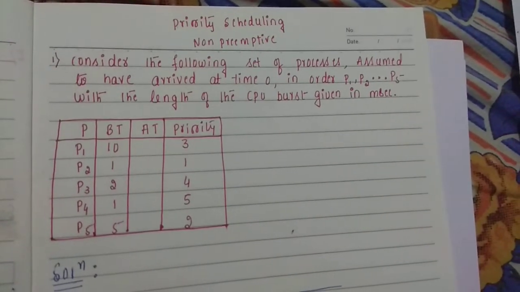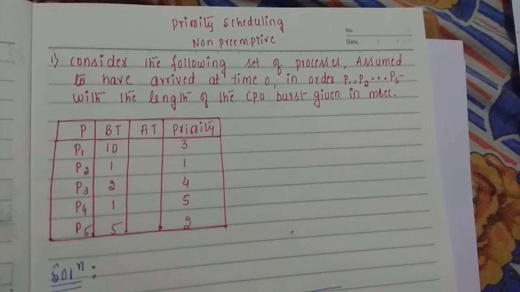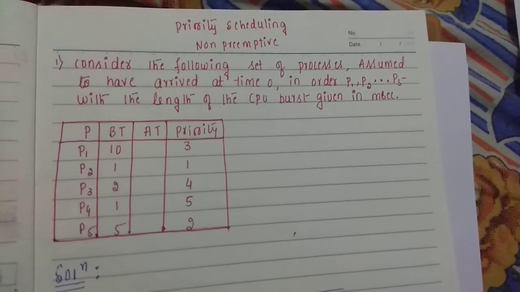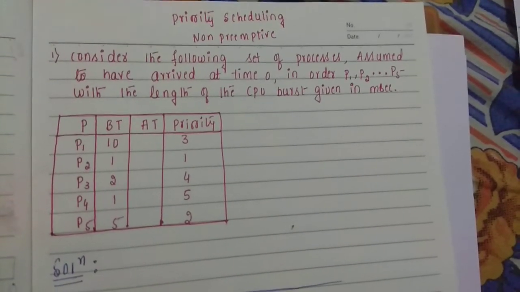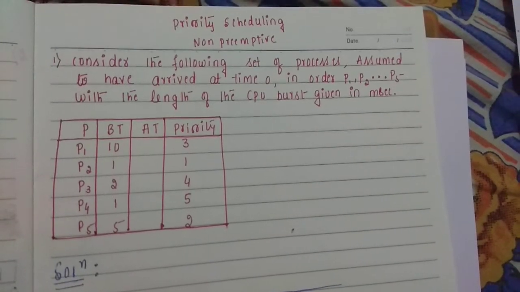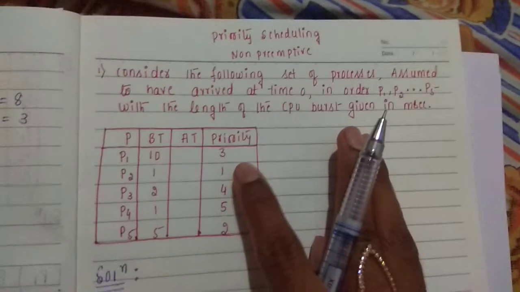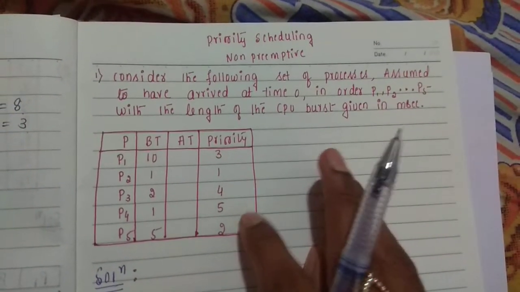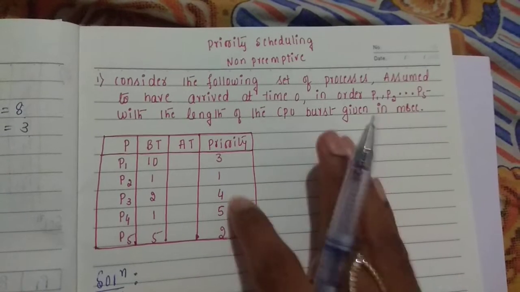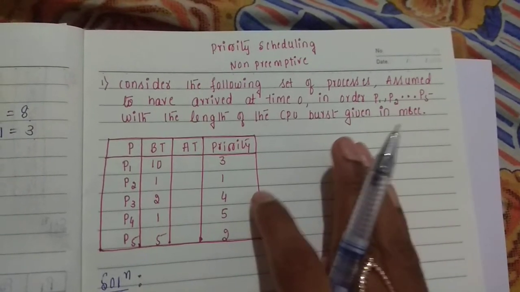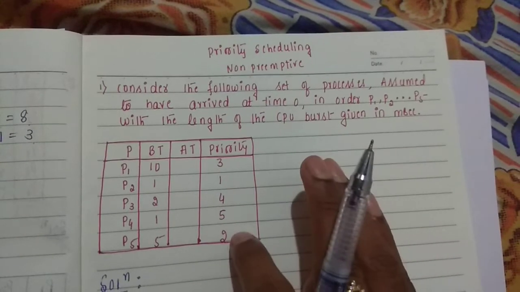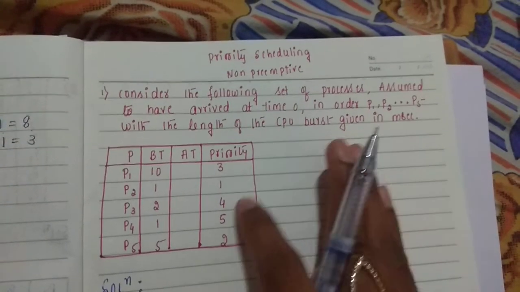Unlike the previous problems, where we worked based on arrival time and burst time, now we are going to perform based on the priority. Priority means it is going to be assigned in numbers. You can see in this tabular form, the process P2 is having a priority 1, and P3, P4 and the others have their own priorities 2, 3, 4, 5 and so on. So 1 means highest priority, 2 means next highest, 3 means next highest and so on.